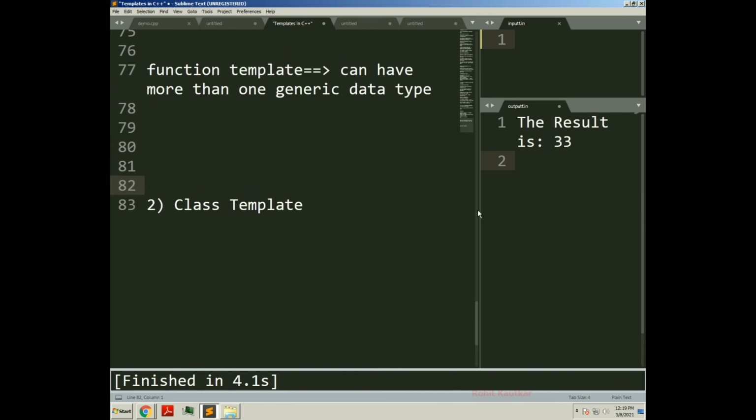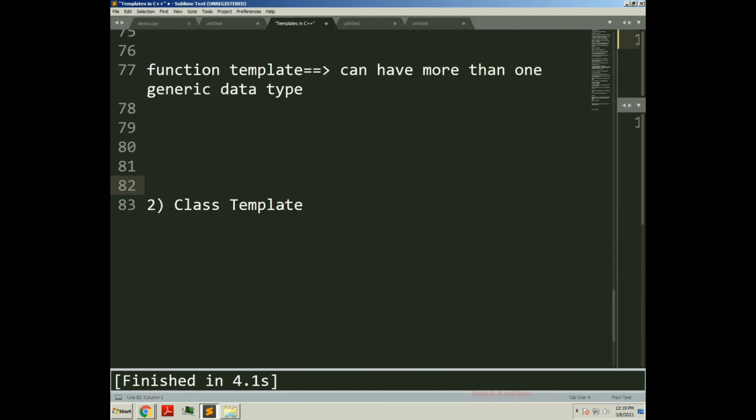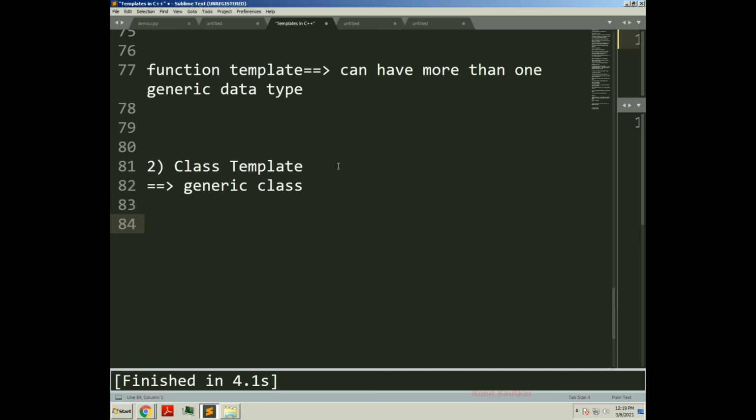Okay, we told in the discussion, second concept means second type of template, that is called class template. Now what is class template? Class template is also called a generic class. Why is it a generic class?